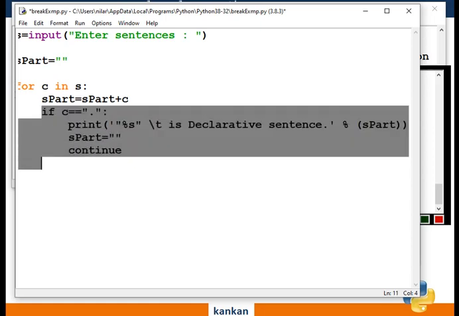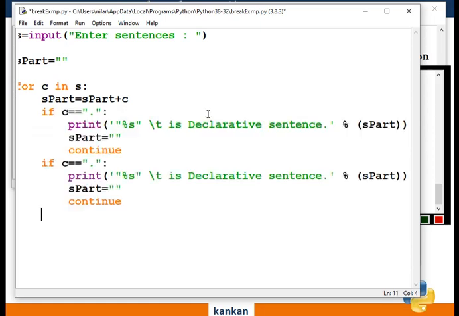Similarly, for the question mark, use the same code, and the type of the sentence will be interrogative. The type of the sentence is interrogative sentence.